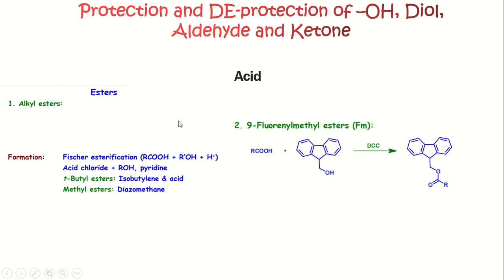Now, another esterification reaction in which 9-fluorenylmethyl ester is obtained. The acid reacts with 9-fluorenylmethyl alcohol in presence of DCC, that is dicyclohexylcarbodiimide. It is the dehydrating agent. It removes the H2O molecule and is used for coupling between acid and alcohol to form the ester. Now discuss the protection of amine.